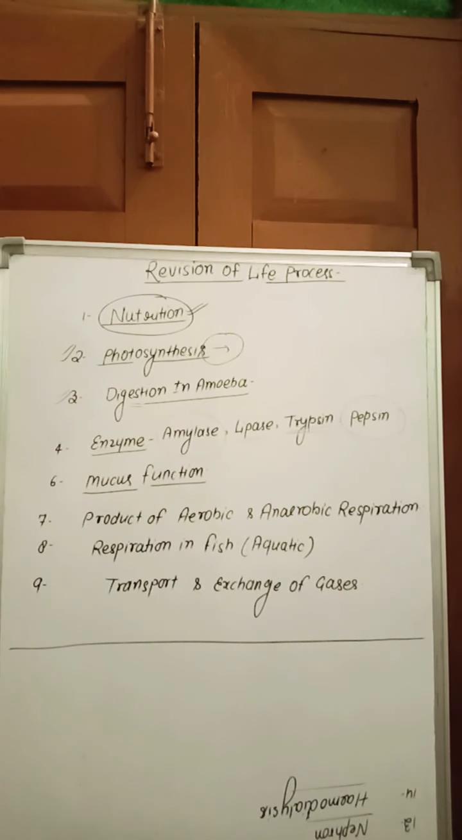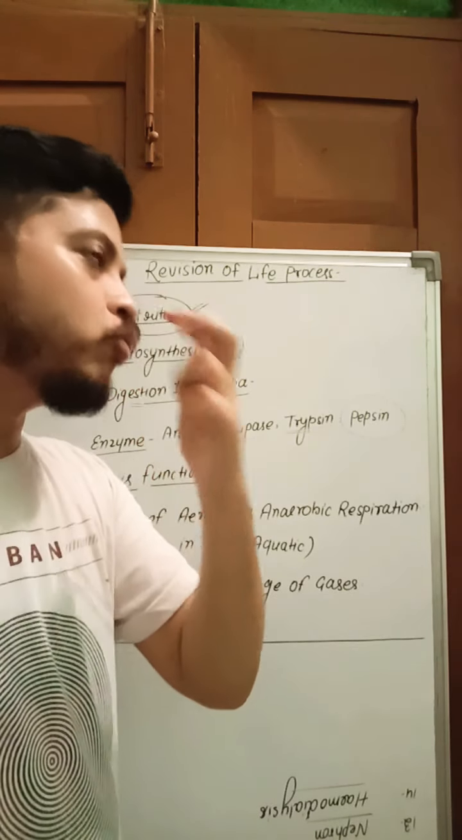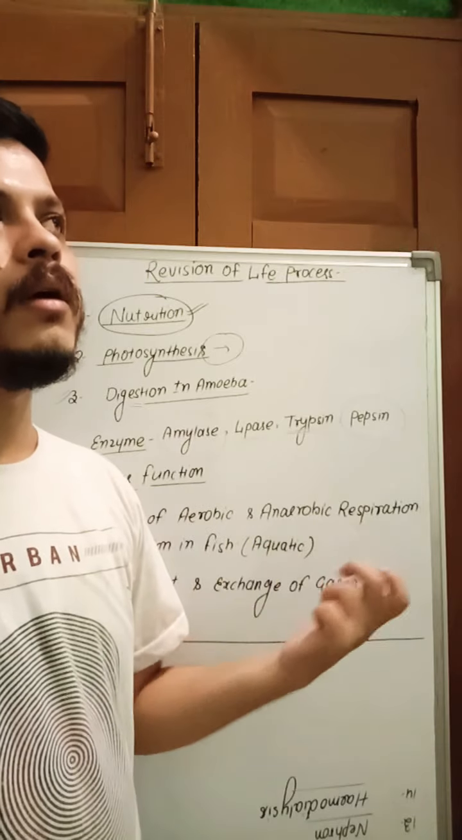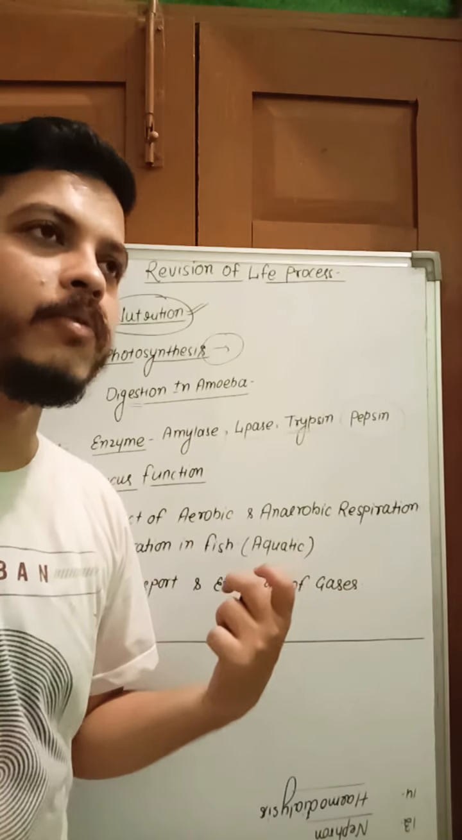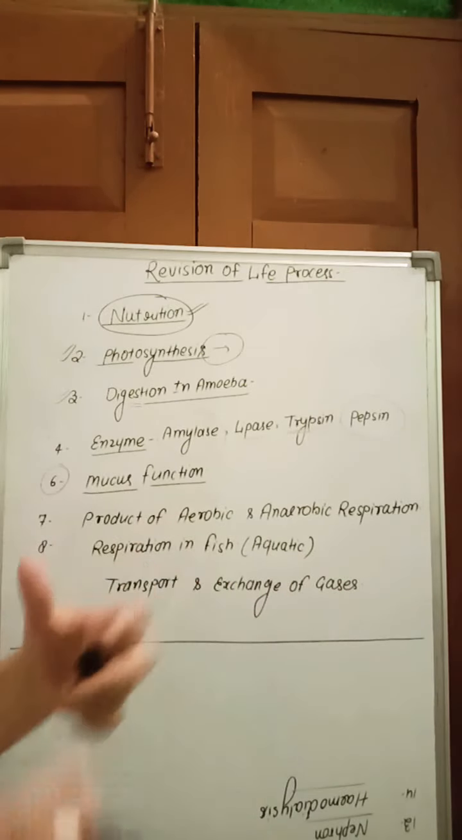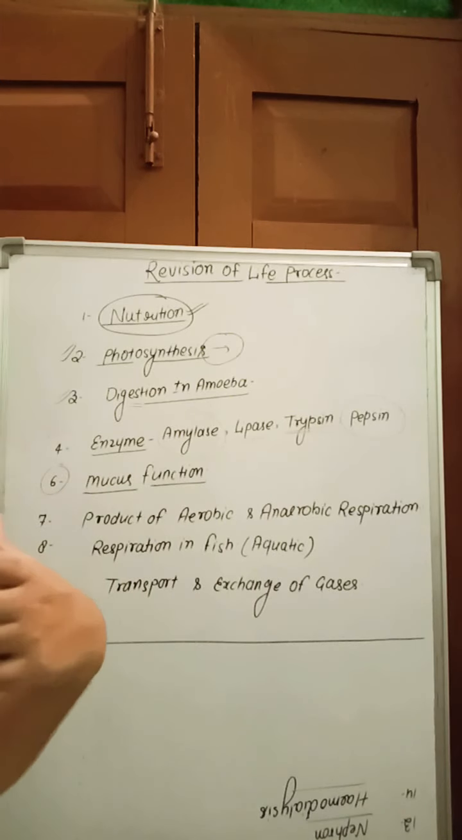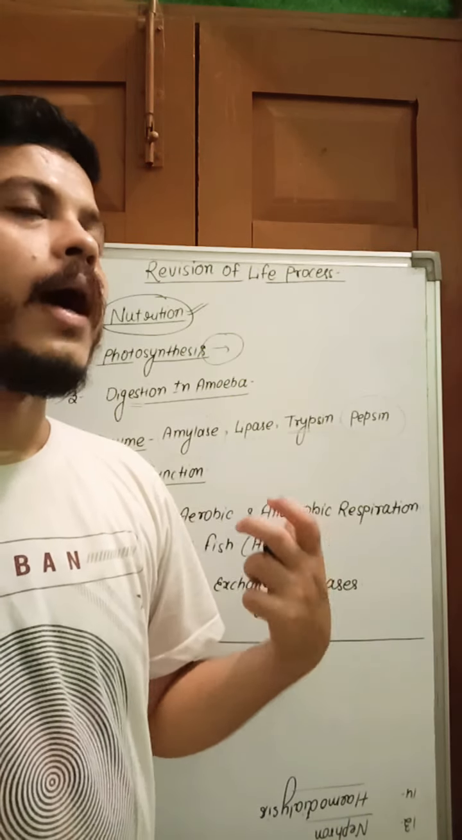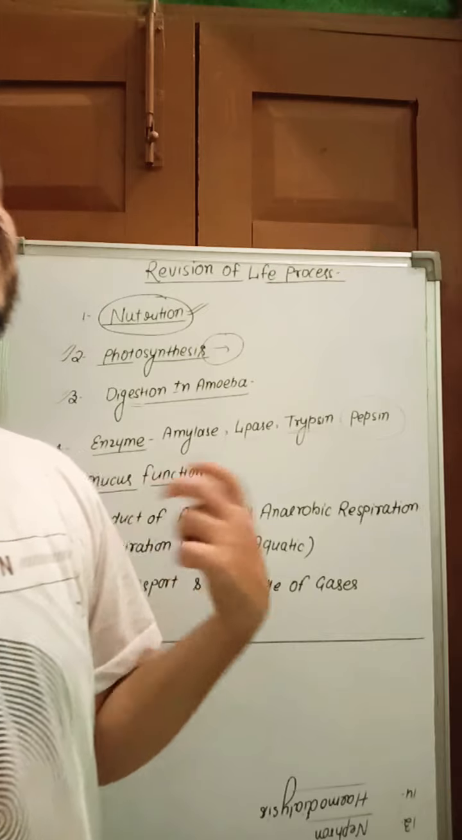Very important. Move to the next, the sixth one: mucus and its functions. During digestion, mucus is secreted from different parts of the alimentary canal. Mucus makes the food moist and slippery and helps food particles adhere, which helps in easy swallowing of the food. And in the stomach, a large amount of mucus is secreted.